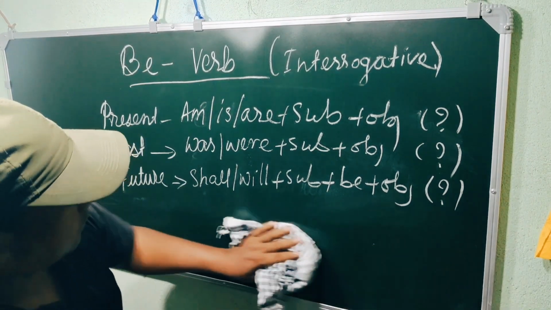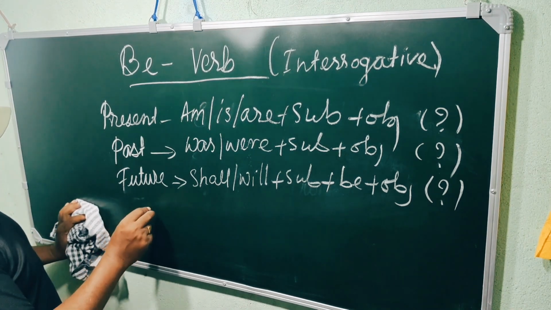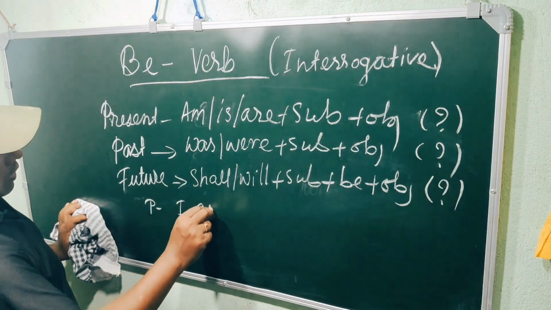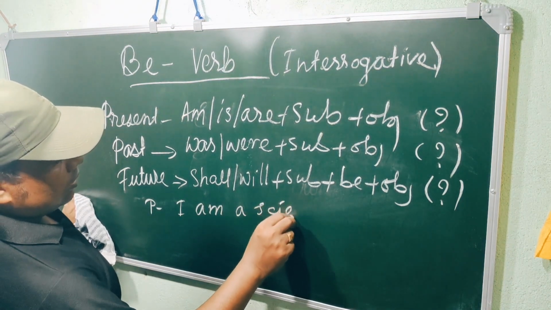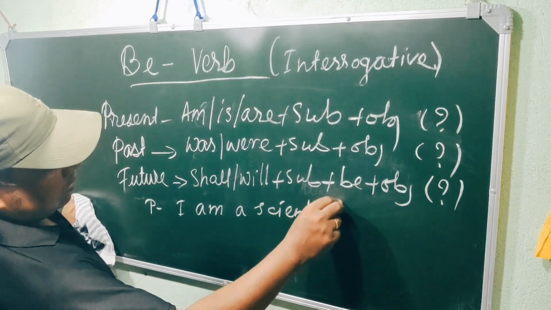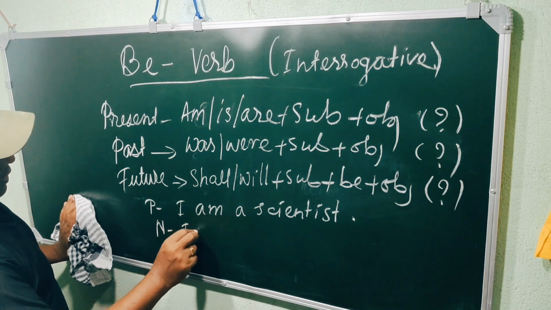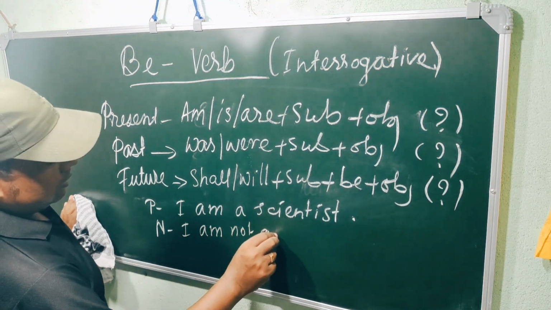So let us see an example in comparison to the other two. Positive, suppose: I am a scientist. Negative would be: I am not a scientist.